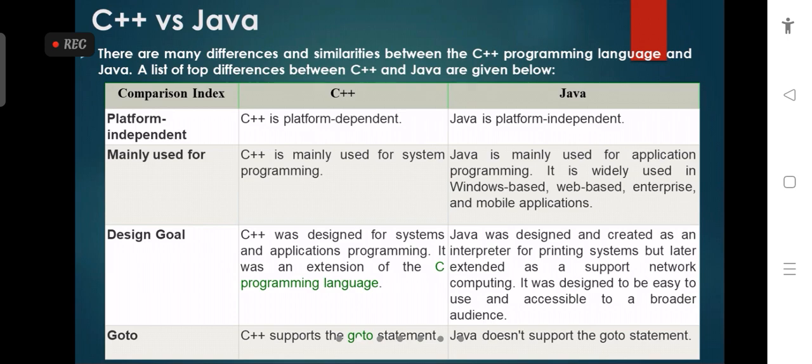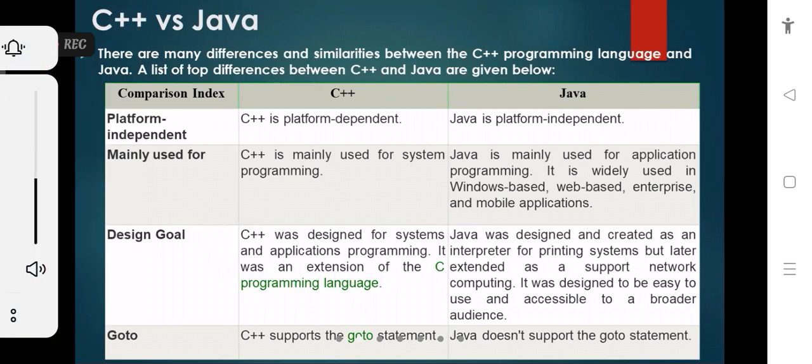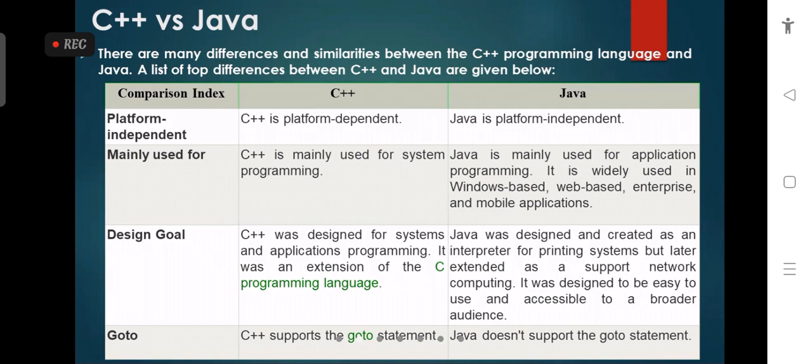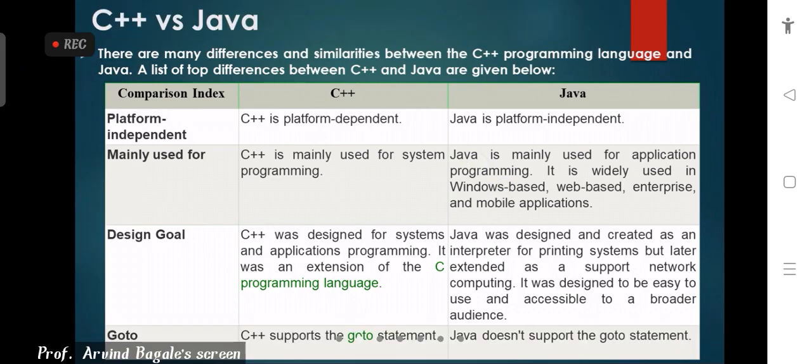After that, in the comparison, C++ is mainly used for system programming design. But Java is mainly created for application programming. It is widely used for window-based applications, web-based applications, and enterprise applications. So in Java, we can create four types of applications using the Java programming language. But in C++, we can only do system programming.